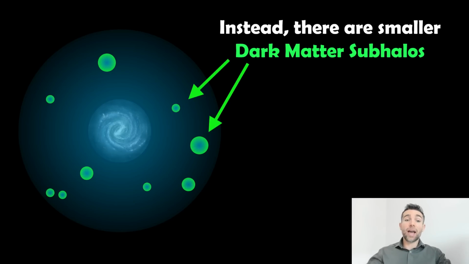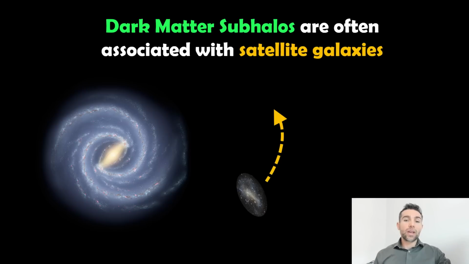So these are smaller halos of dark matter located within the larger dark matter halo, and these are gravitationally bound to the larger dark matter halo. So you've got these smaller ones within the much larger one, and these are known as dark matter subhalos. Now the interesting thing here is, again, we can't see those. They're not really visible directly. However, quite a lot of these dark matter subhalos are often associated with satellite galaxies.